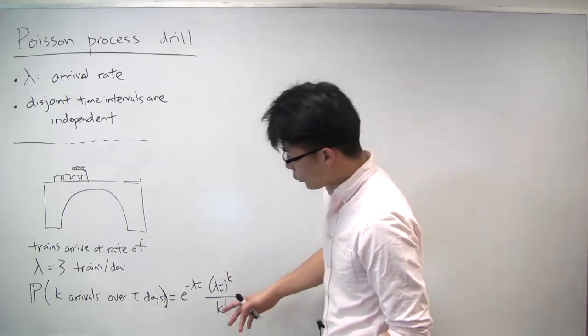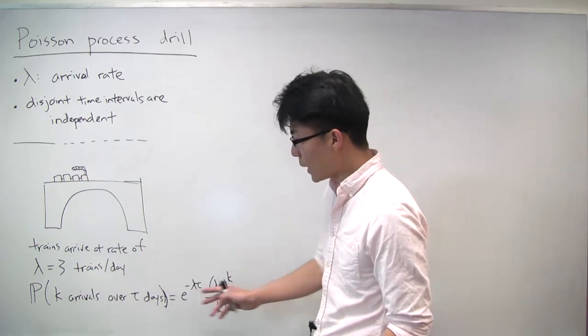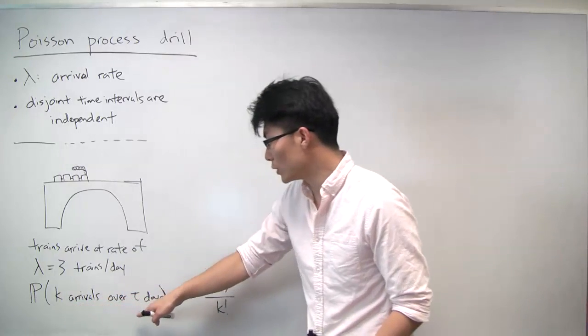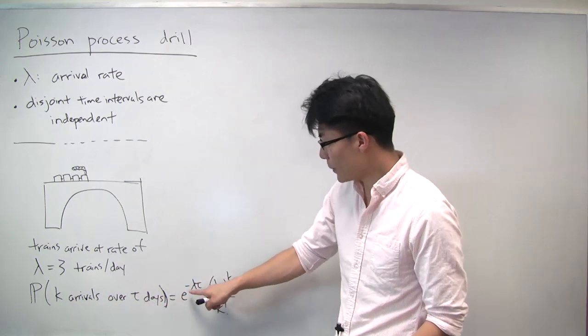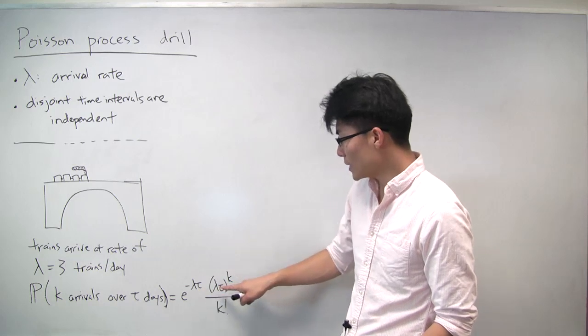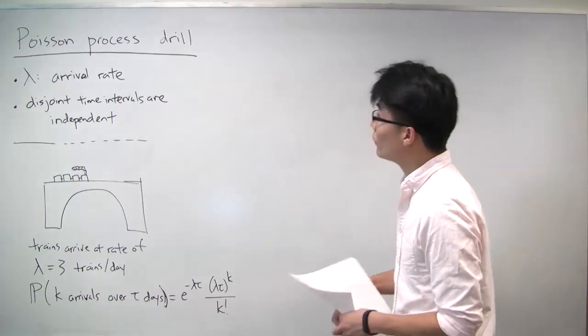And an important formula to remember is that of a Poisson distribution, which tells you the probability of having k arrivals over a period of tau days. And that's equal to e to the minus lambda tau times lambda tau to the k over k factorial. Okay, so the first part of this problem